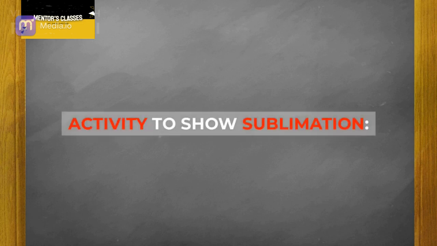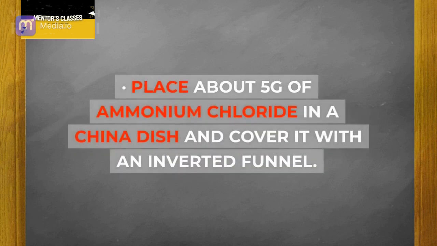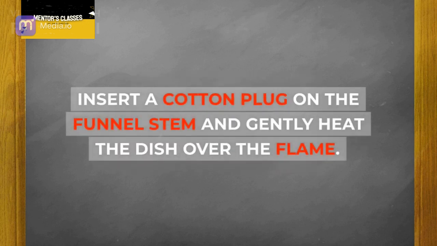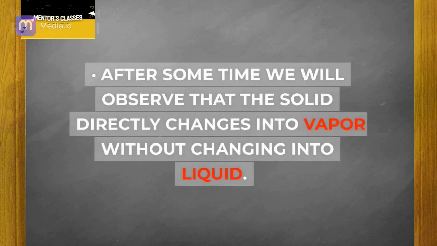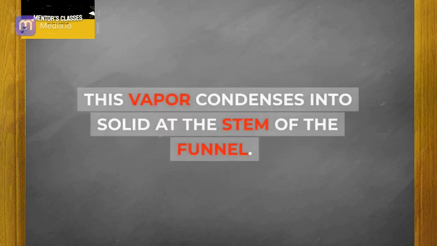Activity to show sublimation. Place about 5 grams of ammonium chloride in a china dish and cover it with an inverted funnel. Insert a cotton plug in the funnel stem and gently heat the dish over the flame. After some time we will observe that the solid directly changes into vapor without changing into liquid. This vapor condenses into solid at the stem of the funnel.